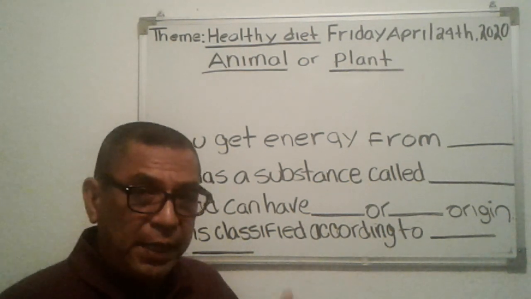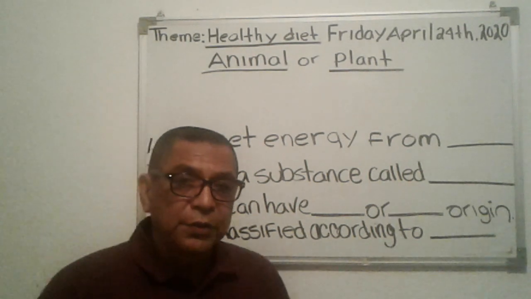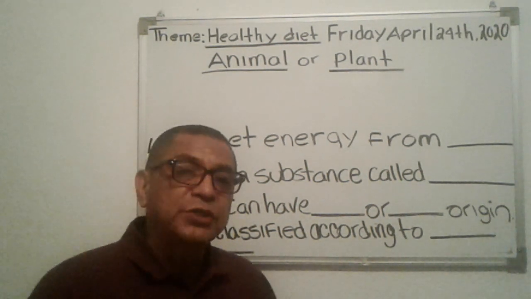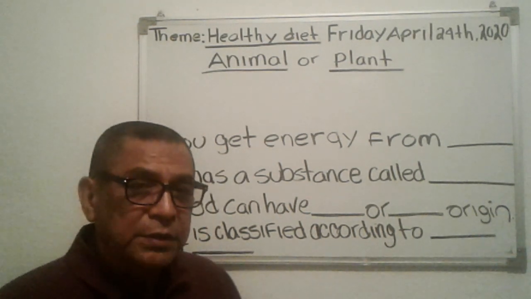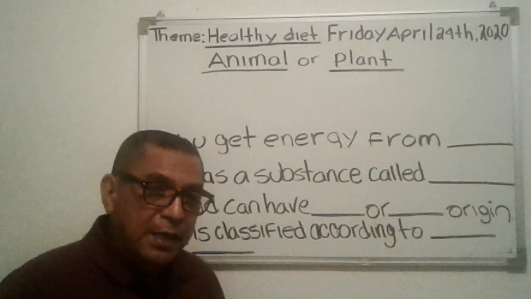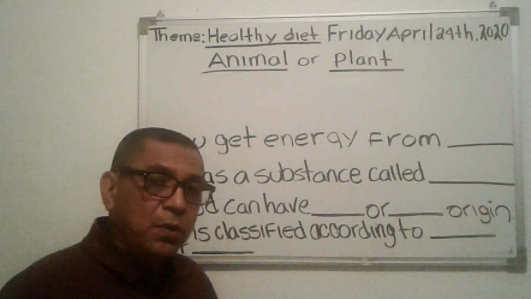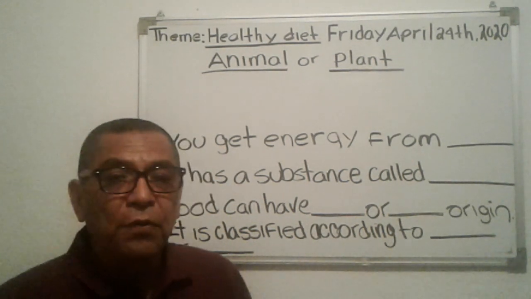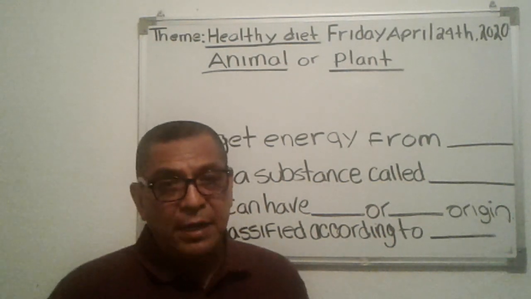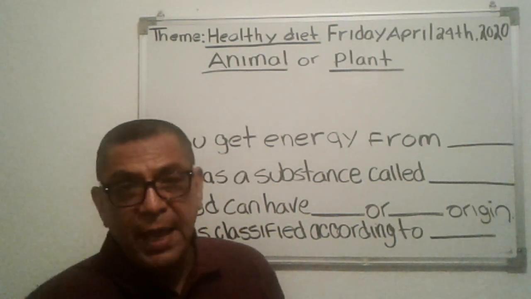The food that we eat. We're also going to look at the composition of food and the function of food. But first, let's look at the origin of food. It comes from either animal or plant. So all the food that we eat, its origin is either animal or plant.